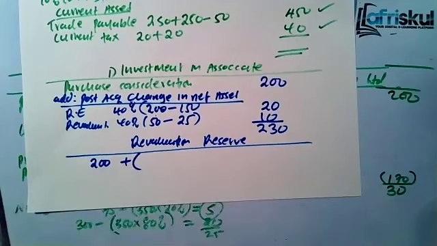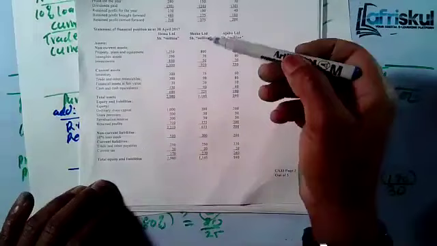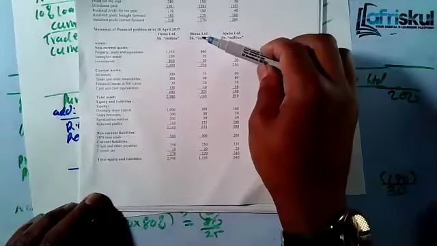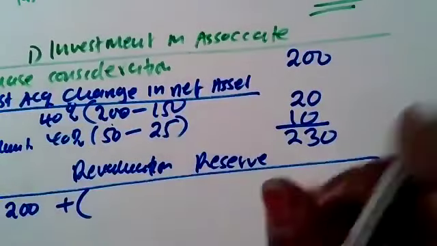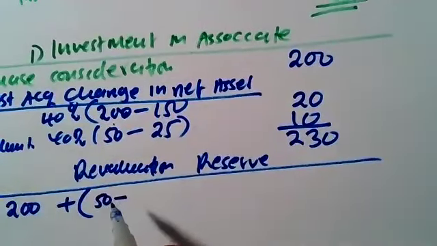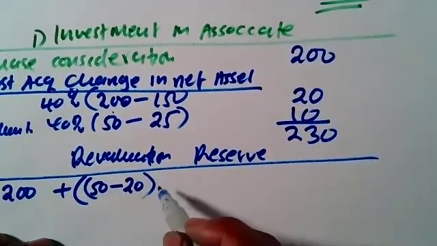For the subsidiary Shika, the revaluation reserve is 50 now, minus 20 at the date of acquisition, and you take 80%.